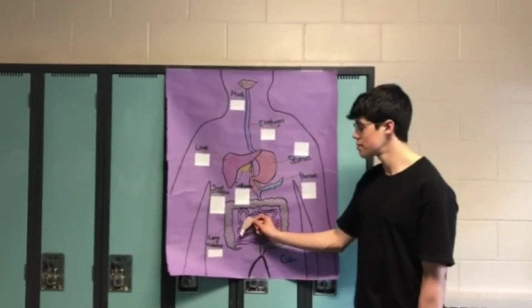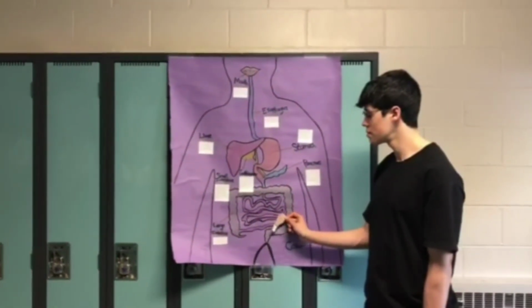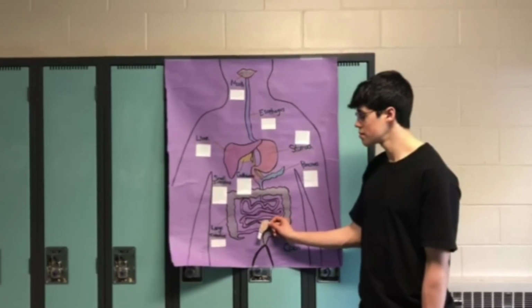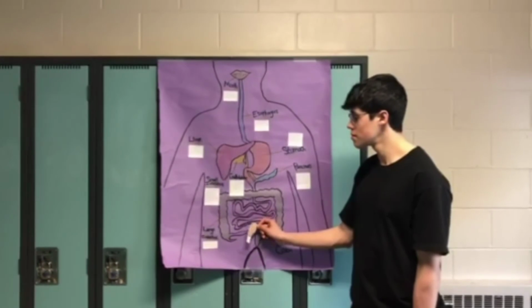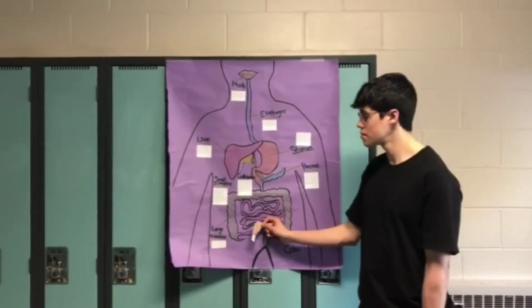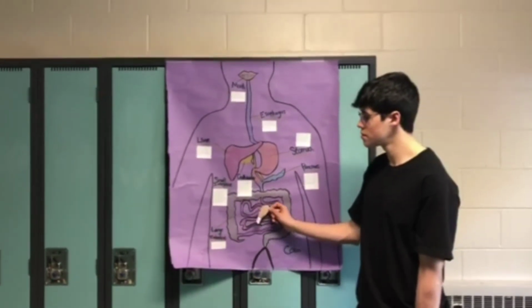The small intestine then lines its walls with carboxypeptidase, which then splits the proteins into separate amino acids with the help of the enzymes aminopeptidase and dipeptidase. The contractions of the small intestine help to mix and push through this process. ATP is used to transport the amino acids into the bloodstream where they are used throughout the body.